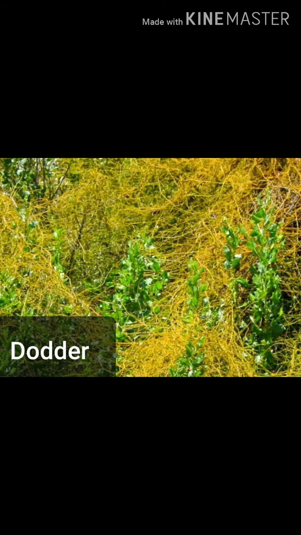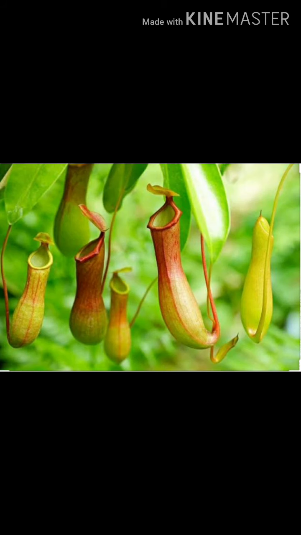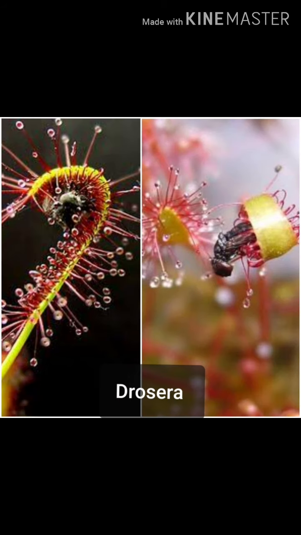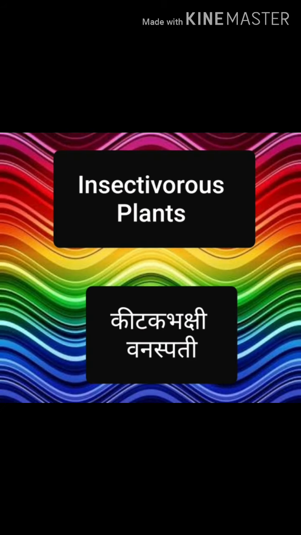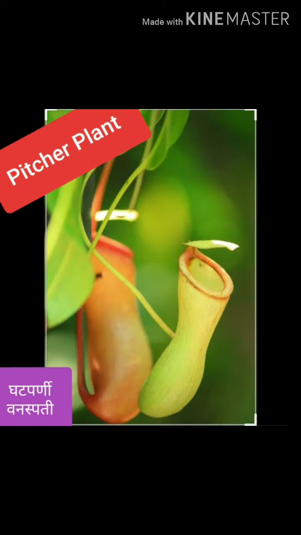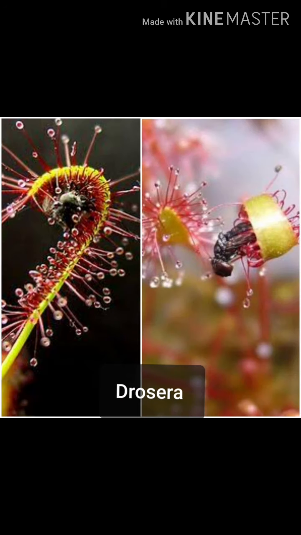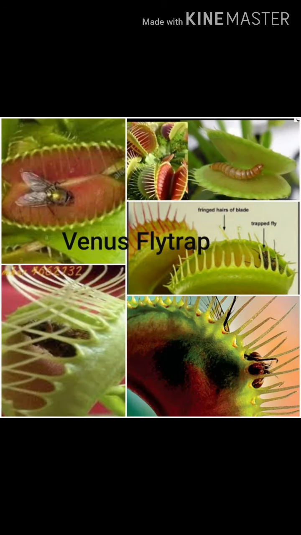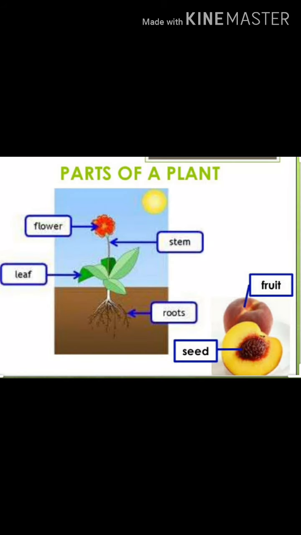For example, loranthus, dodder, etc. Some plants consume insects. They are insectivorous plants. For example, pitcher plant, Drosera, Venus flytrap, etc.